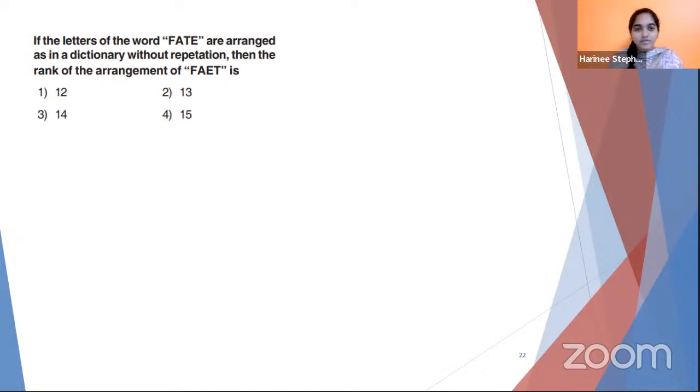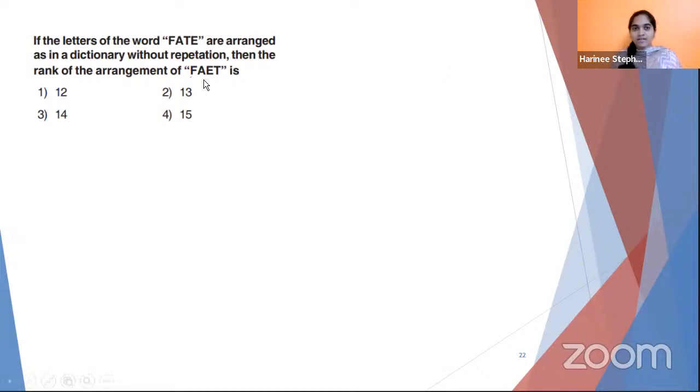If the letters of the word FATE are arranged as in a dictionary without repetition, then the rank of the arrangement FAET is what? If the letters are jumbled and arranged in dictionary order, which position will you get FAET? That's the question.